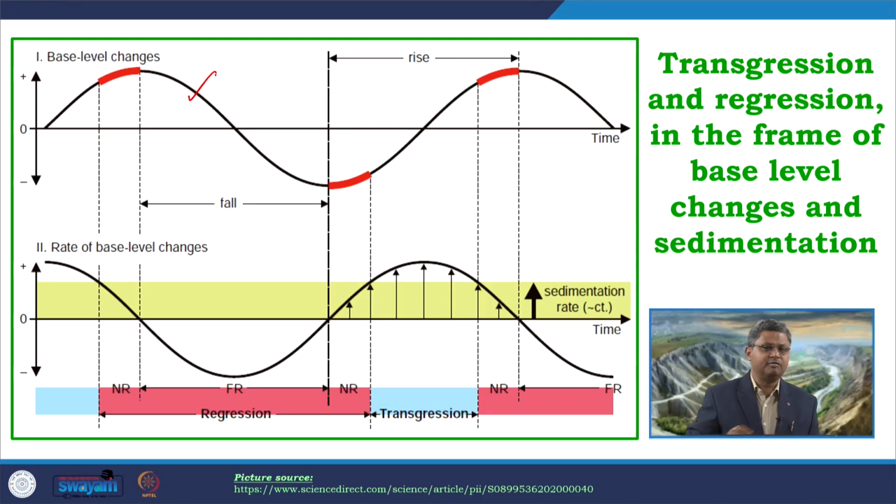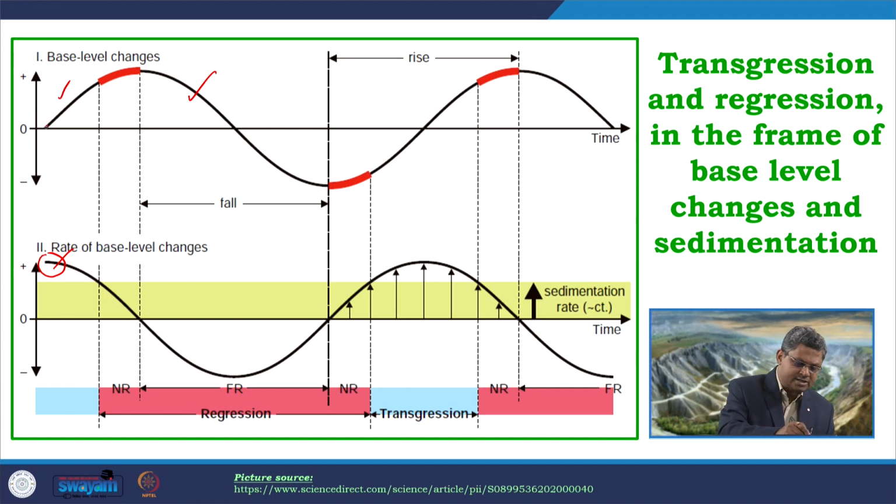At this time we can introduce another curve over here. This was the first curve that we have already introduced and discussed. We can think of a second curve, this lower one, which is the rate of base level change. This curve is actually representing this one, but in terms of the rate of base level change with time. The horizontal axis is again the time axis, and with respect to that horizontal axis, we are trying to understand the rate of change of base level at that particular time.